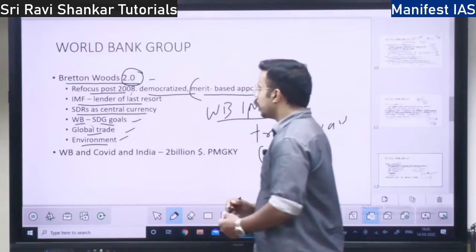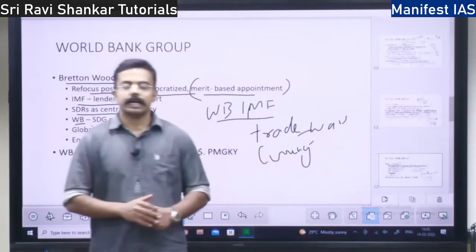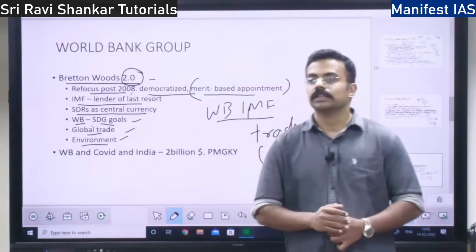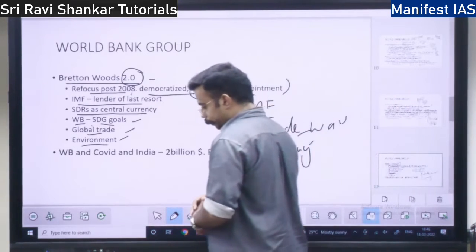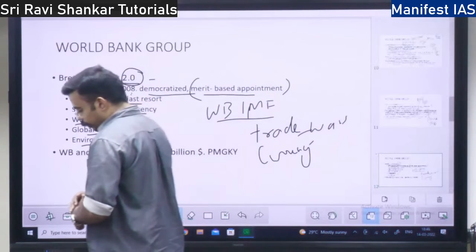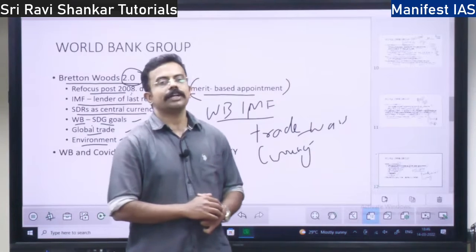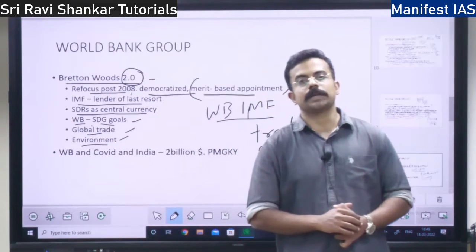So World Bank, what is the response during COVID? COVID brought down the entire economy. So what was the response of World Bank? World Bank started giving concessional money to all the countries, right? They also gave policy prescriptions.